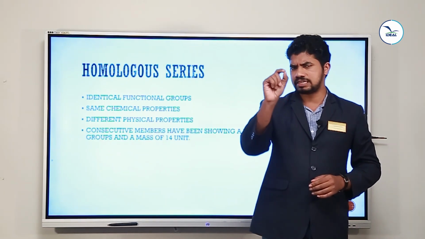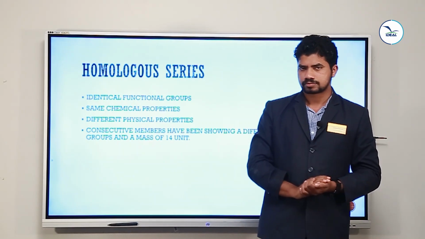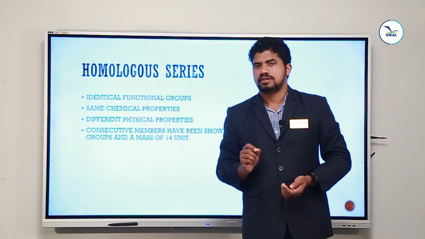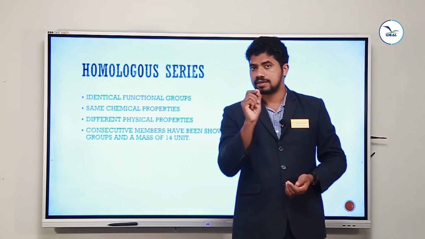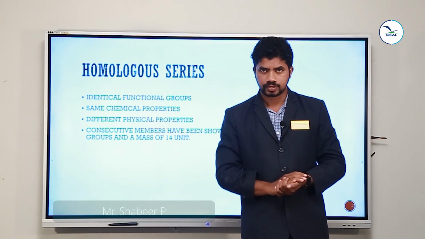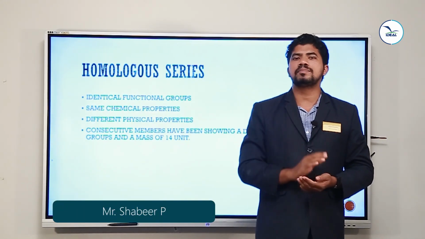What is the mass of that CH2? Already we learned from 9th standard, a carbon has a mass of 12 and a hydrogen has a mass of 1 unit. You have 2 hydrogens and 1 carbon.